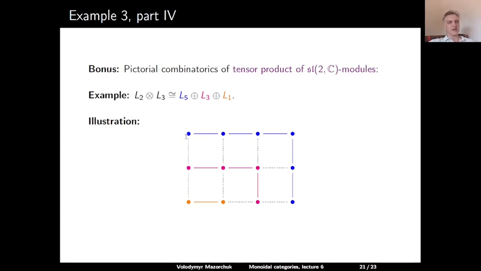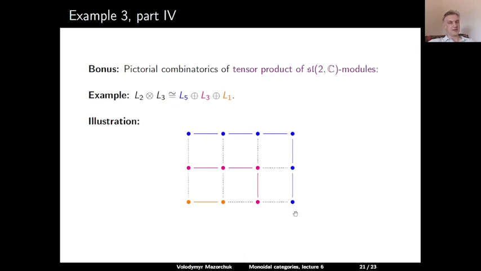And now in this rectangle, we take the maximal possible walk from the northwest point to the southeast point. So this walk, we start from this point, so this is 1, 2, 3, 4, 5, 6. It consists of 6 points, so this corresponds to the module L5.